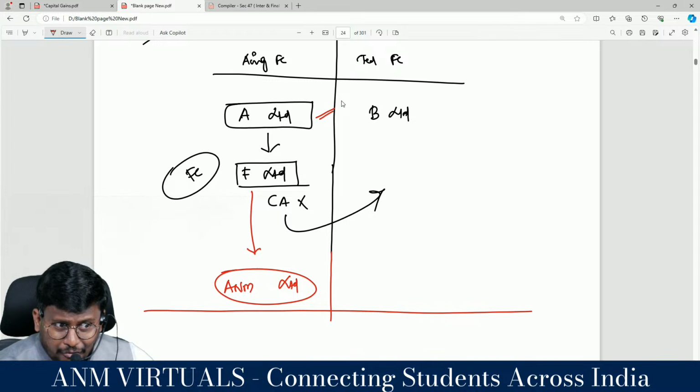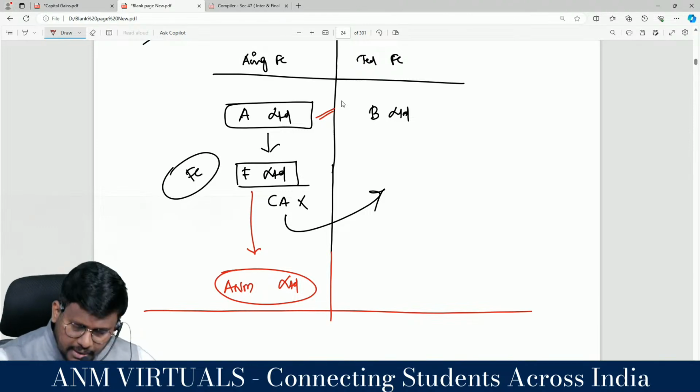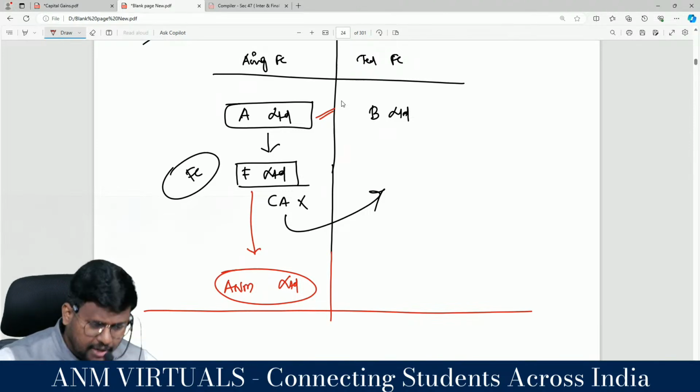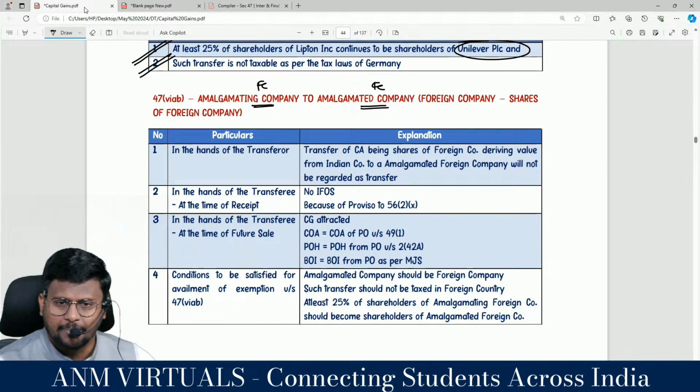So at the time of amalgamation, even though they are transferring the shares of a foreign company, indirectly they are moving the shares of an Indian company, which is a capital asset situated in India, but this will not be regarded as transfer in the hands of the amalgamating foreign company. Shall I read the provision?